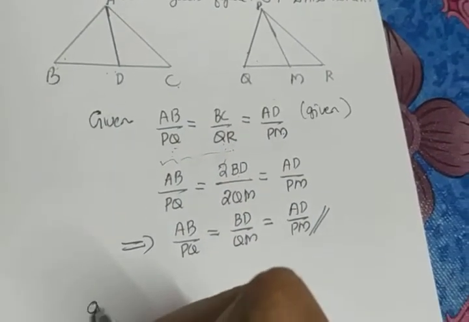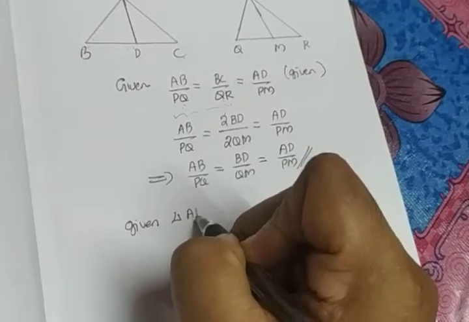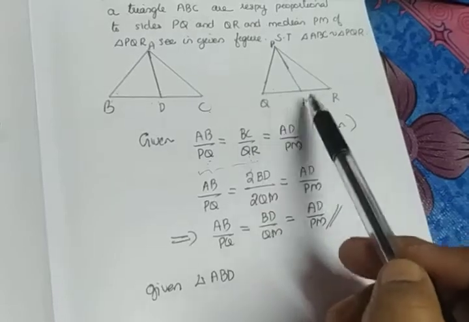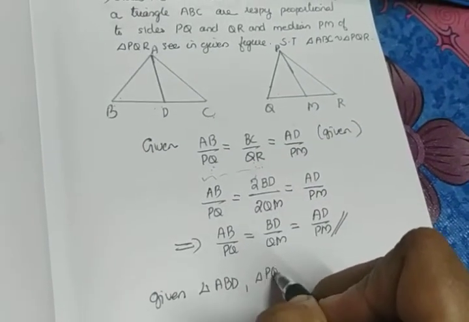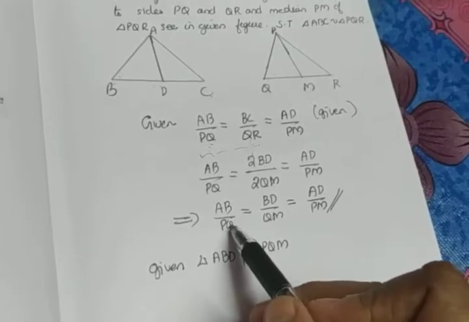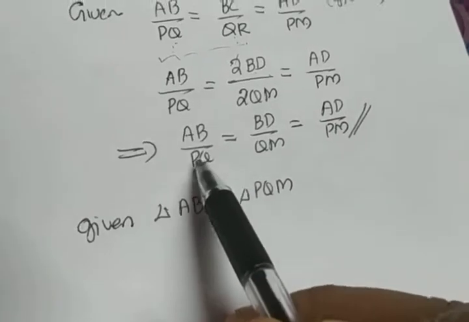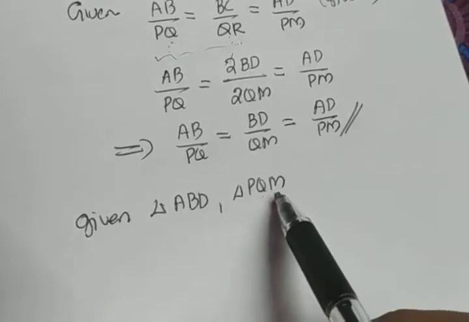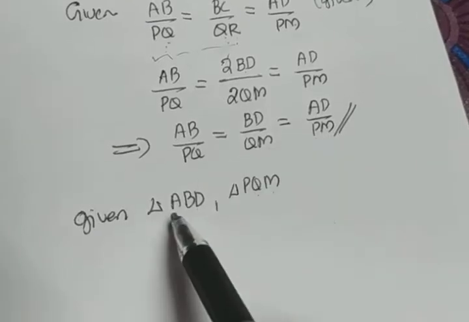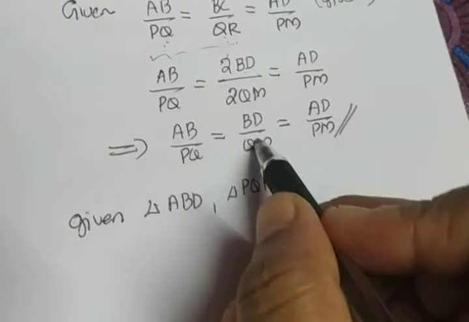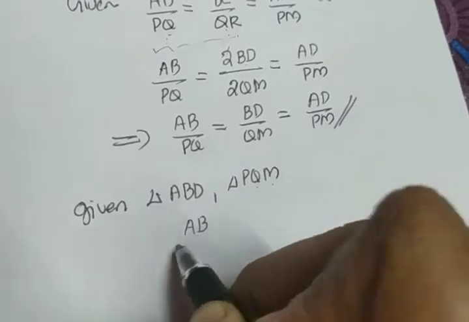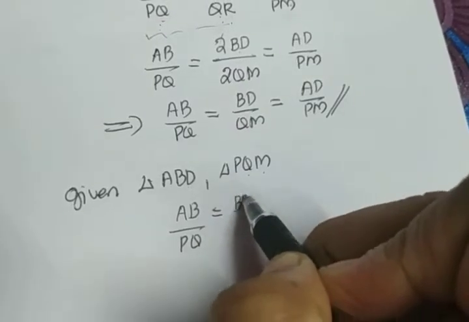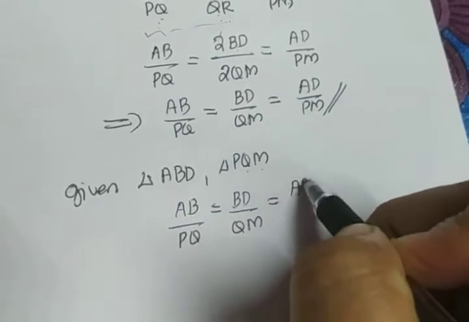Now we are going to consider triangle ABD and triangle PQM. Can you say something? If I am writing the ratio, look here: AB by PQ is equal to BD by QM is equal to AD by PM, isn't it? So that holds, the same condition holds for these two triangles. That is the reason why we changed the given condition like this. So AB by PQ equal to BD by QM equal to AD by PM.